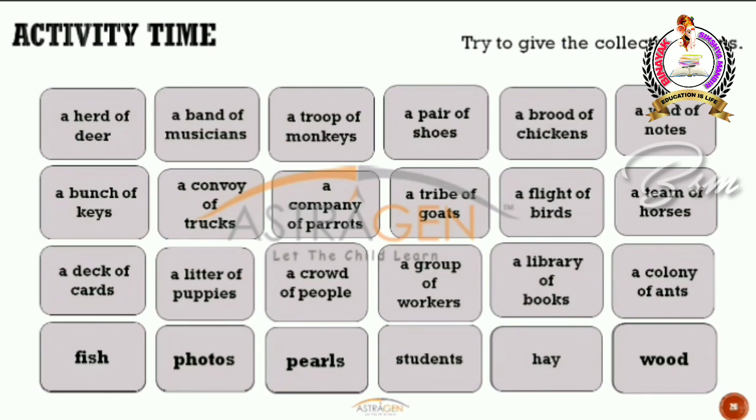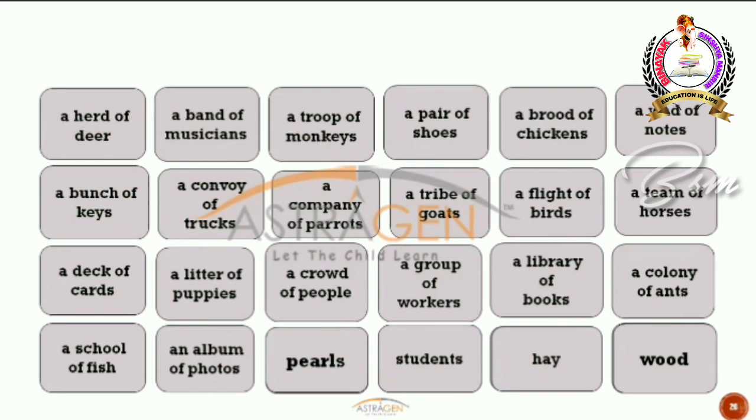A colony of ants. Fish? A school of fish. That's right. Photos. We all know this. That's right. An album of photos. Pearls. Girls love to wear pearls, right? How do we wear pearls? In a string. So, a string of pearls.